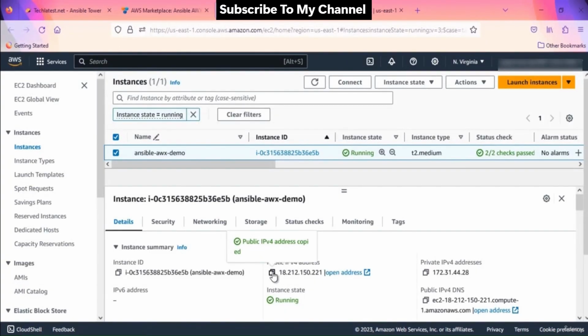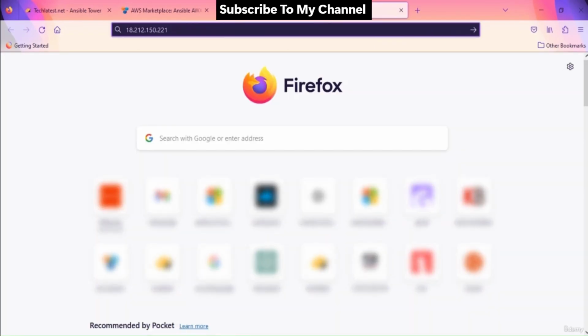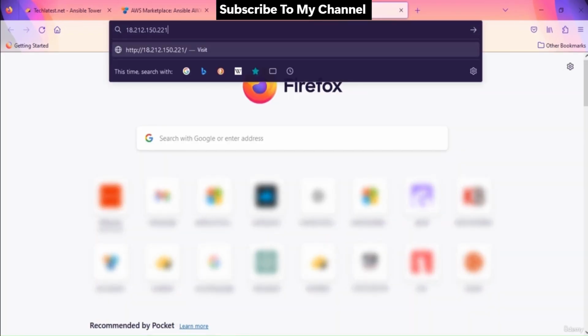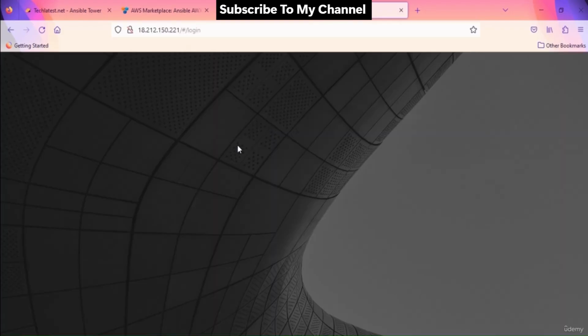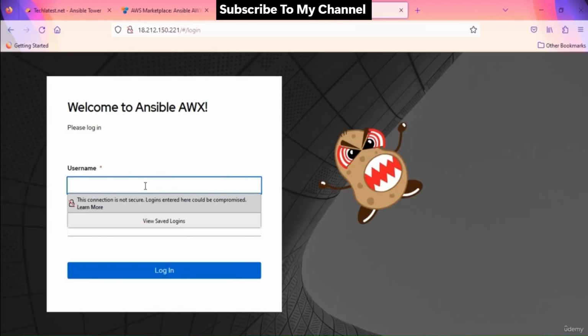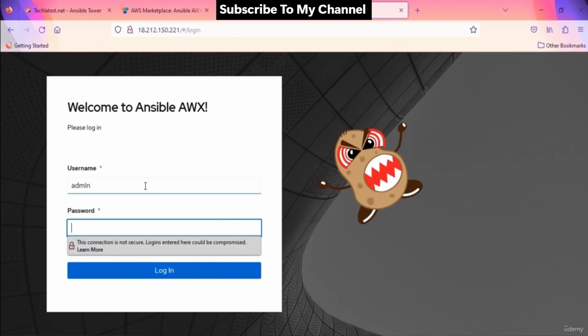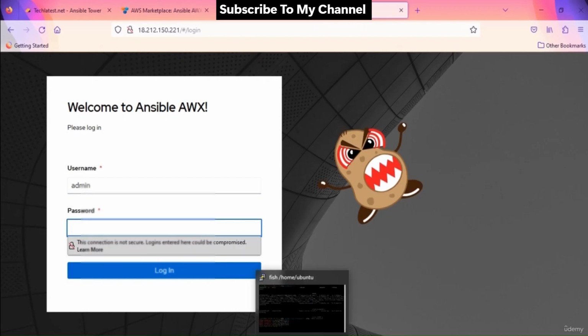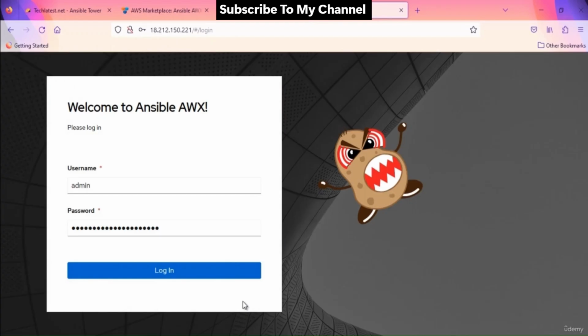To access the AWX GUI, copy the public IP address of the VM from the VM's detail page. Now open a new browser window and paste the public IP. Hit enter. It will show you the AWX login screen. Log in with the admin user. Copy and paste the admin user password from the terminal from here and log in. Here we have the AWX user interface.